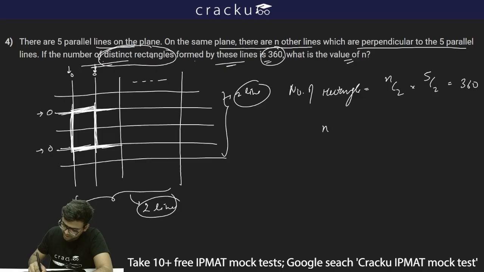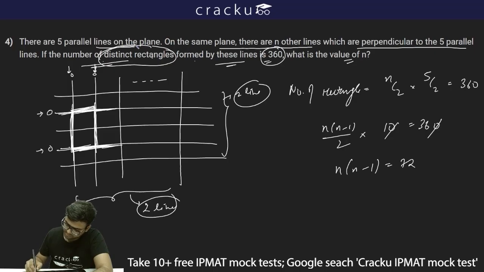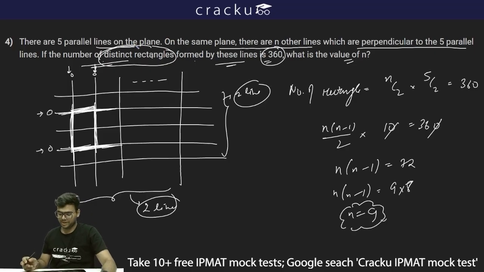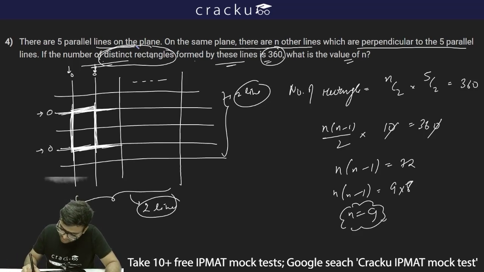Now nC2 will be n into n minus 1 by 2 and 5C2 will be 5 factorial divided by 3 factorial into 2 factorial, so this will be 10. So n(n minus 1)/2 into 10 is equal to 360. 0, 0 get cancelled, so n into n minus 1 is equal to 72. I can write n into n minus 1 is equal to 9 into 8 and thus I can say n is equal to 9, because if I put n is equal to 9, n minus 1 will be equal to 8. So n into n minus 1 will be 9 into 8, and thus the value of n will be 9.